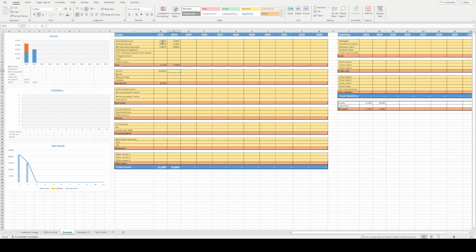Just makes things easier. So let's say in 2025 they increased really well. Now the same amount of stocks is 15 grand. We have some bonds, 5,000. They increased to 5,500. Not a great increase, but still an increase.